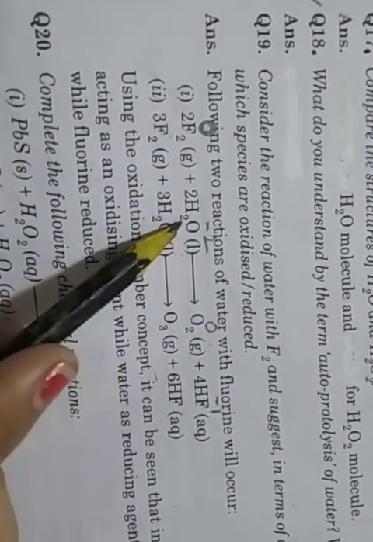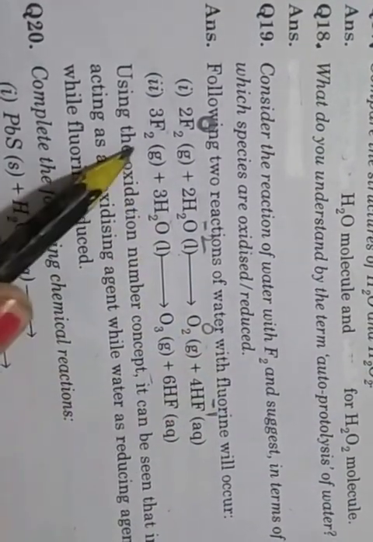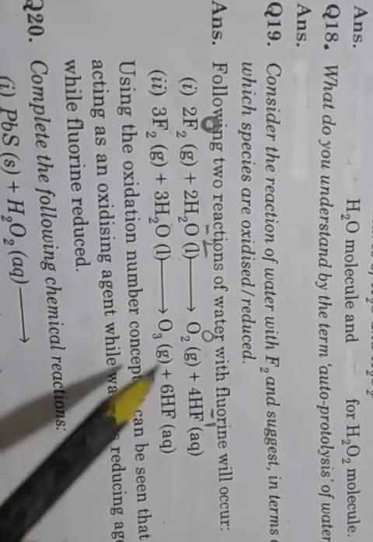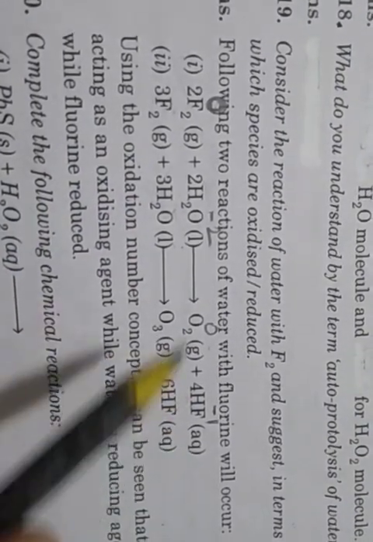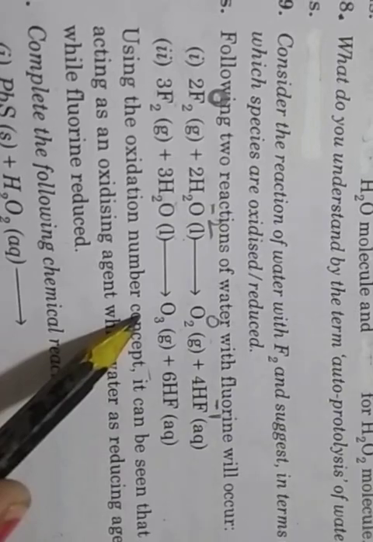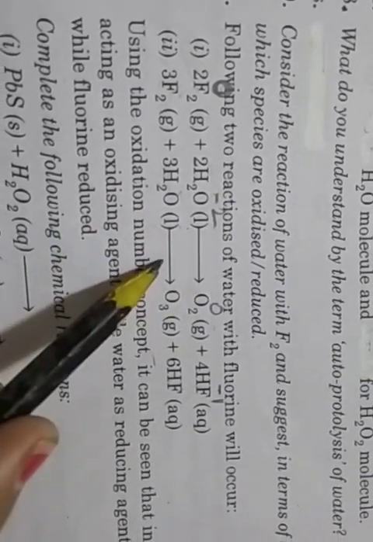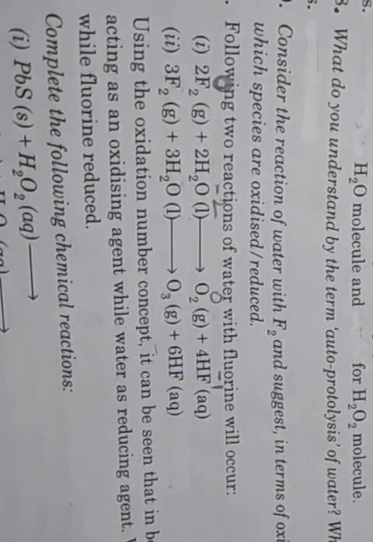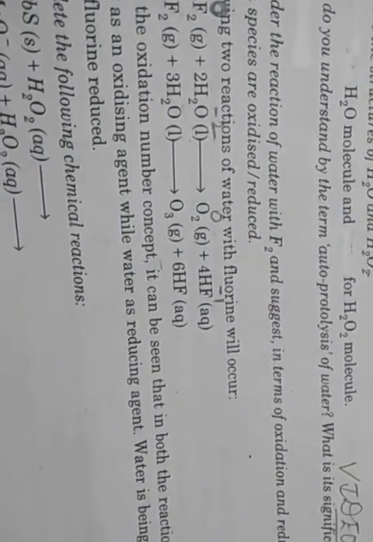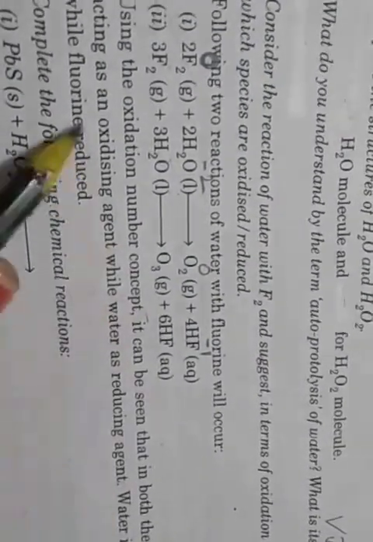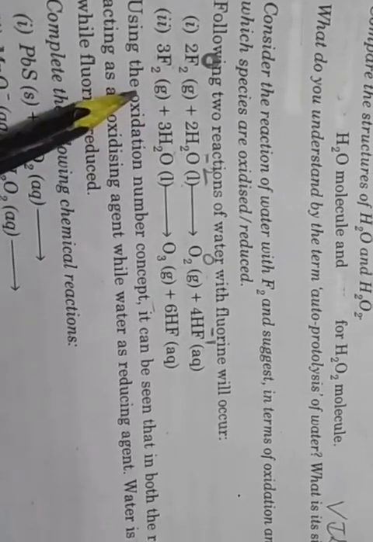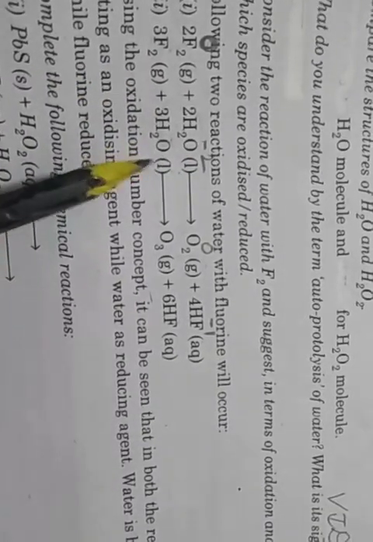Then next: consider the reaction of water with fluorine; which species are oxidized and reduced? Two reactions are common. Fluorine reacts with water and is converted into oxygen plus 4HF. And the second one, 3F2 plus 3H2O, converts into ozone plus 6HF. The first reaction forms oxygen and the second forms ozone. Using the oxidation number concept, in both reactions fluorine acts as an oxidizing agent, and in the second one water acts as a reducing agent.